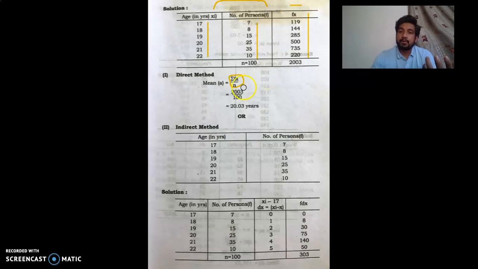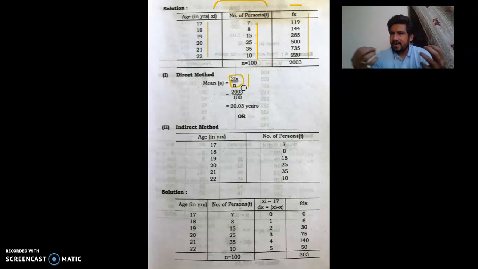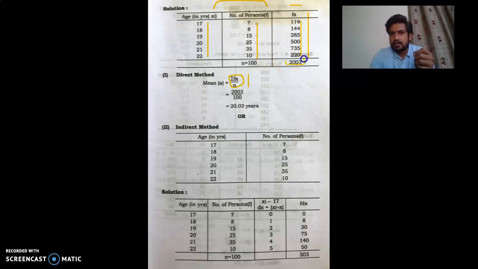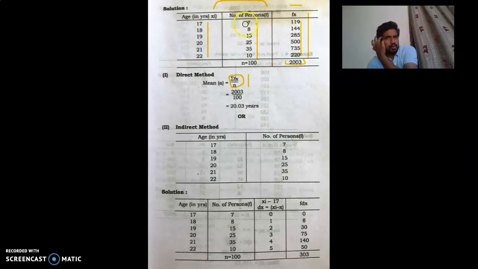Because it is a requirement of our formula, since we need summation fx. fx comes from f multiplied by x, and when you add all those items, you will get summation fx. So first we have to prepare the fx.